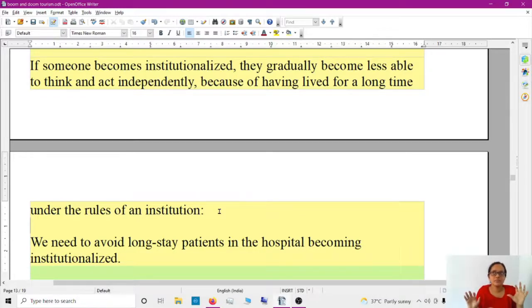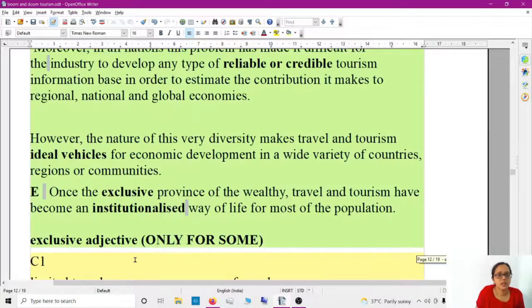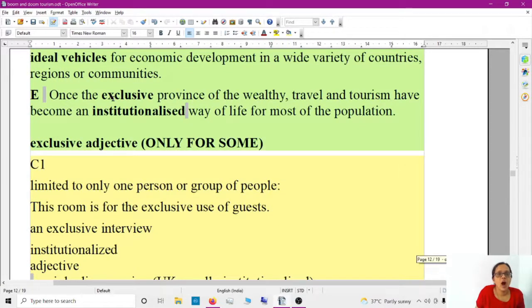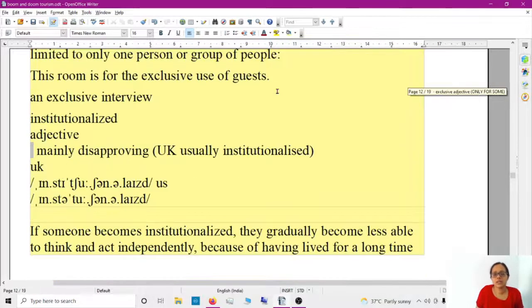They are like a very strict person, right? So you can say institutionalized. We need to avoid long stay patients in the hospital becoming institutionalized. Okay, institutionalized. Fine. So that's all they are saying over here. Once the exclusive province of the wealthy, travel and tourism have become an institutionalized way of life for most of the population. It becomes part of their life.